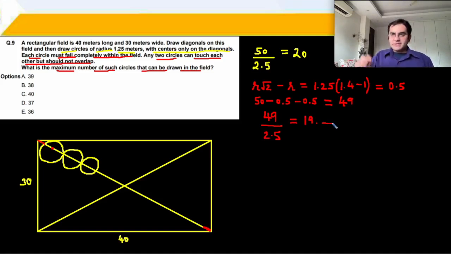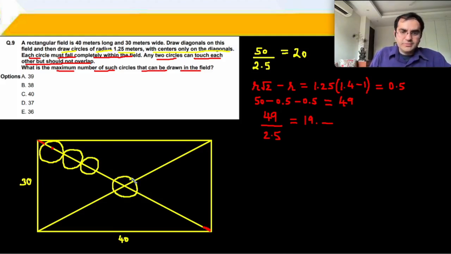19 point something means 19 full circles I can keep, but the 20th circle fully I will not be able to place. Also when I am putting in 19, it is apparent that one circle will come in the middle here, and when it comes in the middle it will be a common circle between the circles formed on one diagonal and the circles formed at the other diagonal.